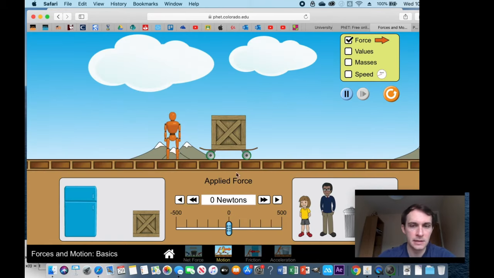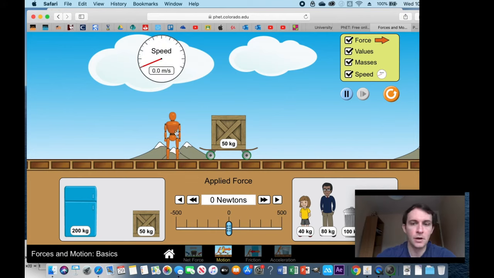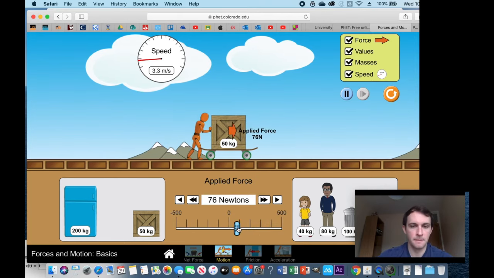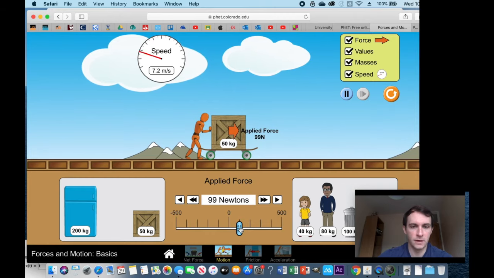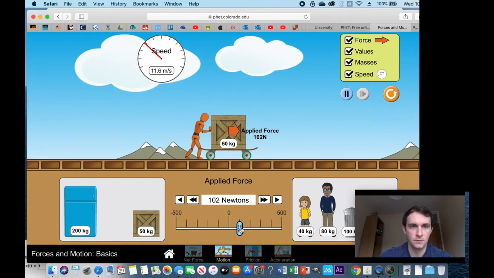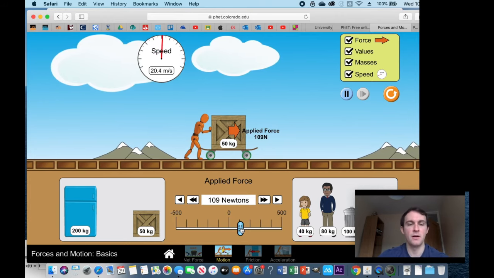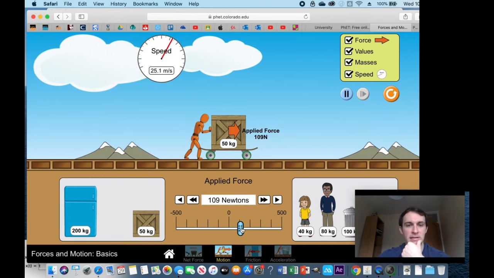So if we go in here, we've got our skateboard, we've got our pusher, and we're going to apply a constant force of 100 newtons. If you notice, the speed in this bar up here continues to increase.